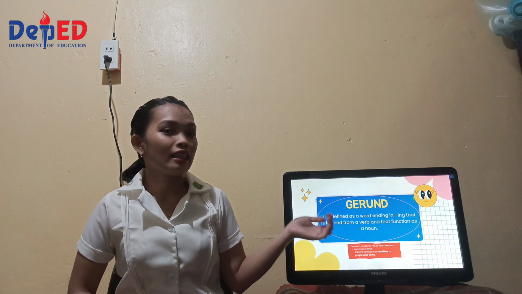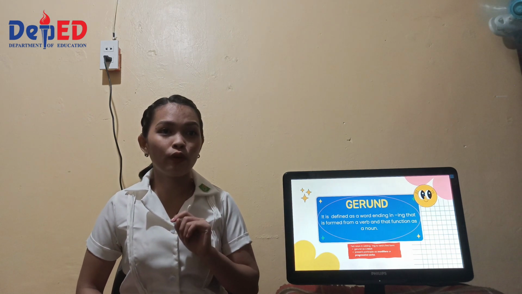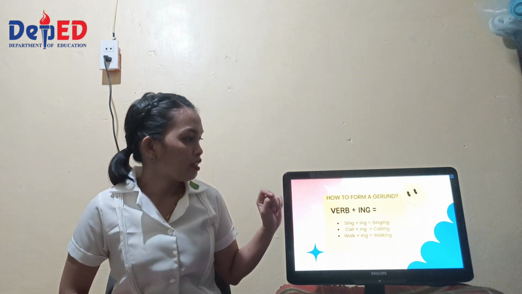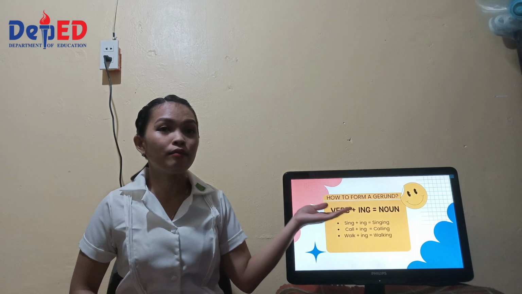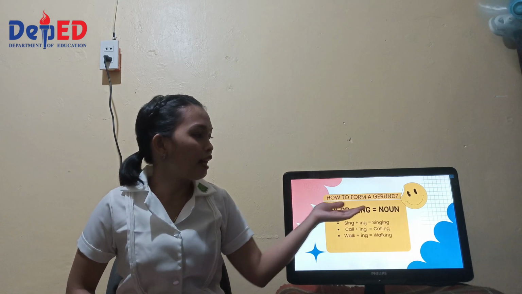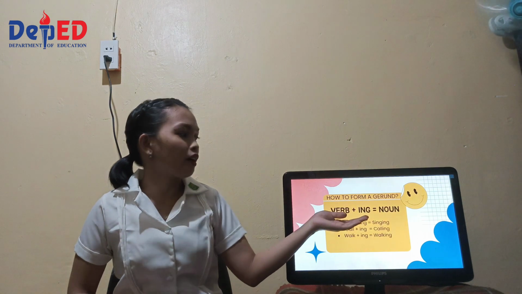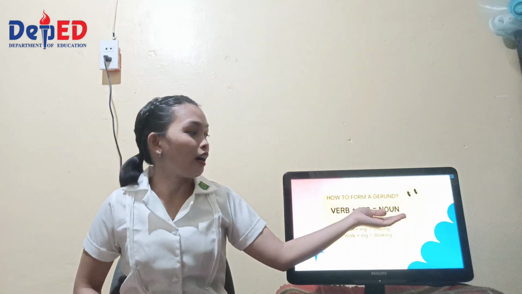Moving on, this is how to form a gerund. Okay? So, we have here a verb and add ing in its tail. So, we are producing a noun.